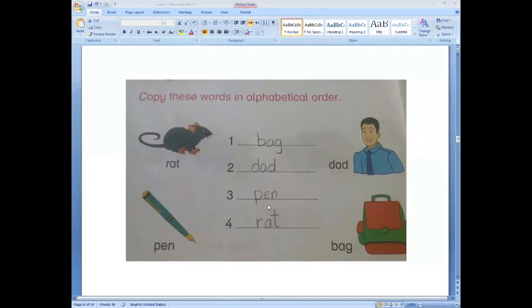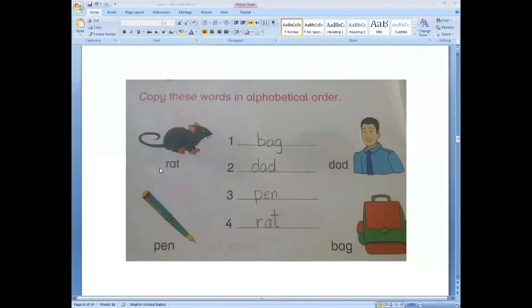Now, which letter comes after P? Q. Here is no Q. So after Q, letter R comes. So write down R-A-T, rat, in the fourth line. Write down the rat in the fourth line. R-A-T, rat.